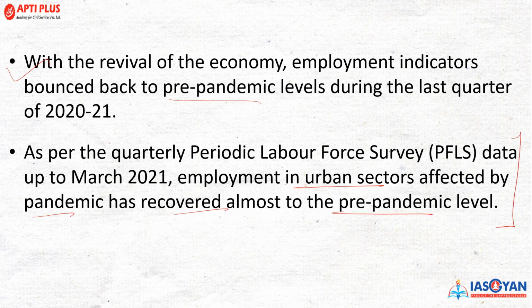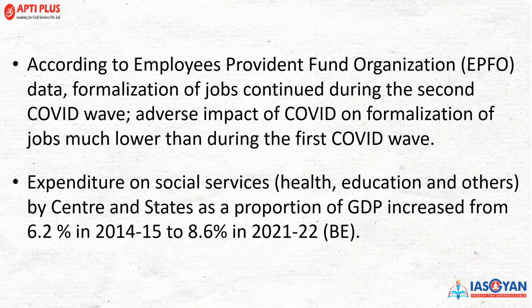But again, some of the independent agencies are not agreeing to this data of PLFS. We have to see in due course of time how the performance is in the coming quarters, then only we can compare it, right? Now, according to the Employment Provident Fund Organization, which works under the Ministry of Labor and Employment, their data shows that the second COVID-19 wave had an adverse impact on formalization. And many people migrated from one city to another in search of their livelihood, but nothing conclusive has happened, right? This is channelized, progress is yet to happen, but still no substantial progress has been made.